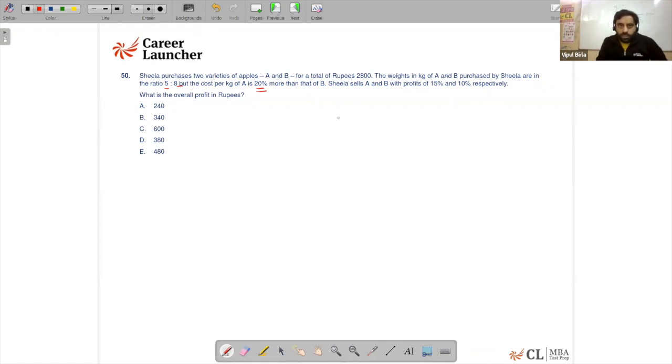Okay. So basically, total expenditure is 2800. The weights they have given as A and B in kg are 5:8. So if I talk about weights, it is in the ratio 5:8.